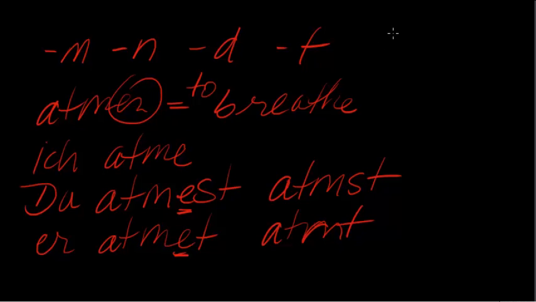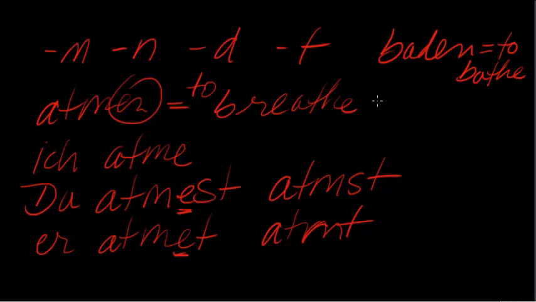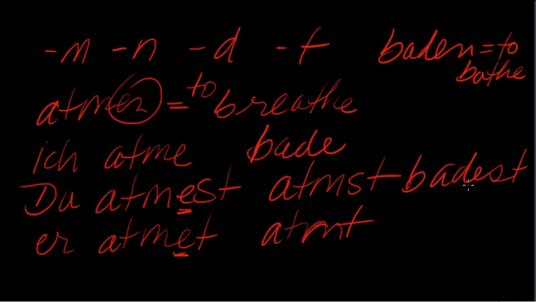So let's use baden, which means to either swim or to bathe. You can use that kind of interchangeably, except swim in German is more if I'm in a race, it's one thing, and if I'm just jumping in the water, it's a little different. So that's to bathe. So ich bade, and du badest. So we're adding that E again, and badet. You see how that works?